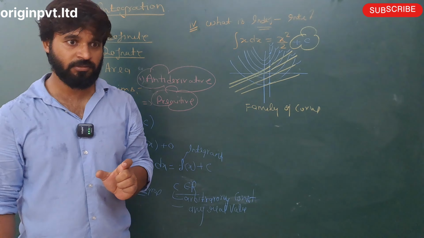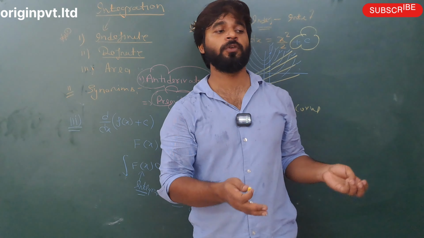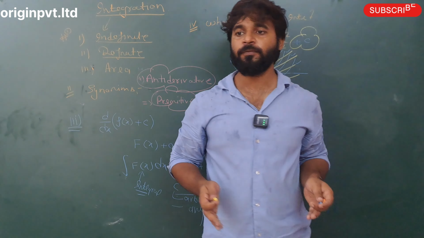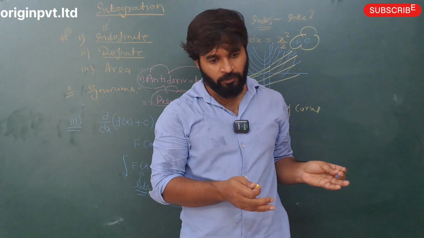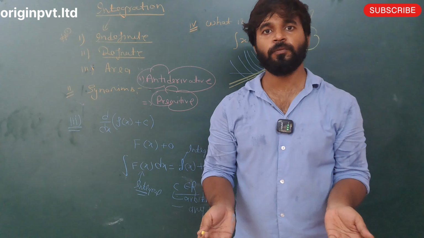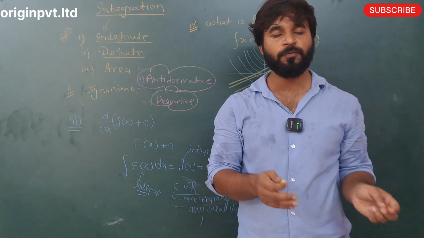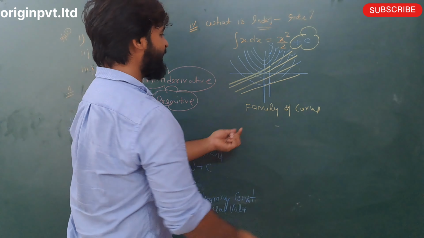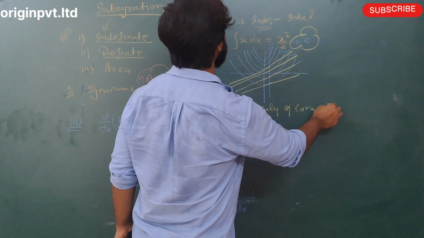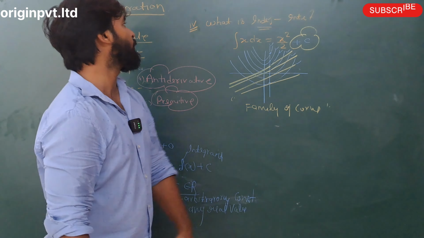It is like at home, when you change the position of your fridge. When you shift the fridge from the kitchen to the dining hall, the fridge changes its position; the fridge does not become a washing machine or an almirah. So literally, you know, it is a family of curves. Integration always represents a family of curves. Clear everyone? Okay, now point number 5.